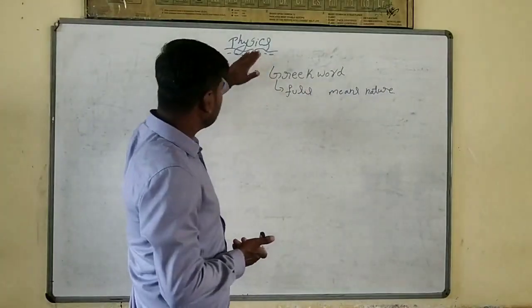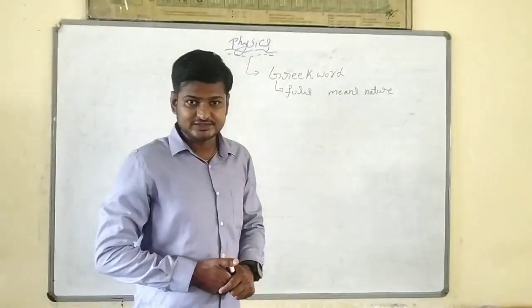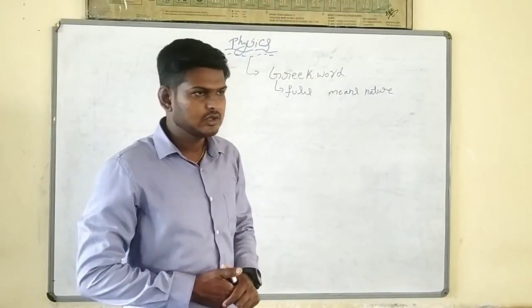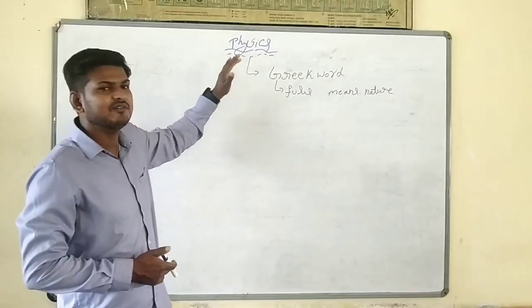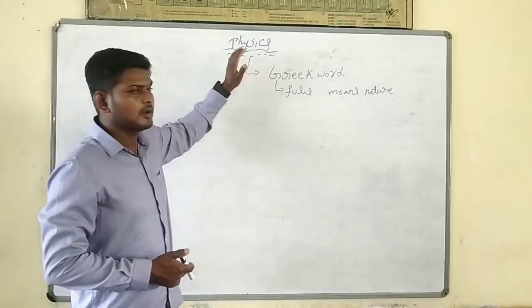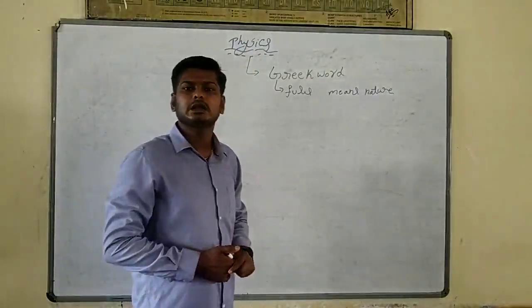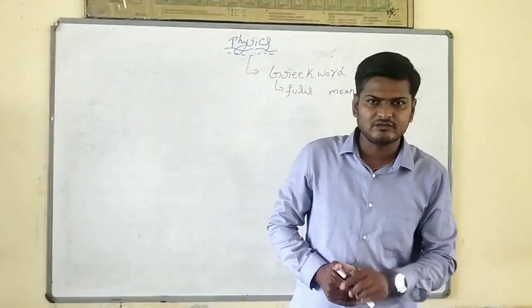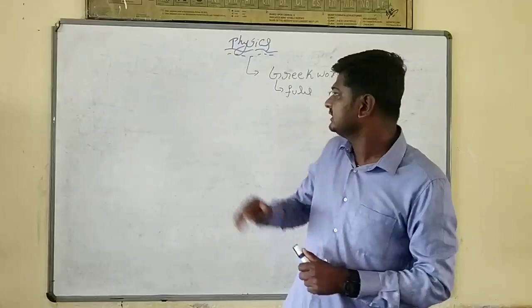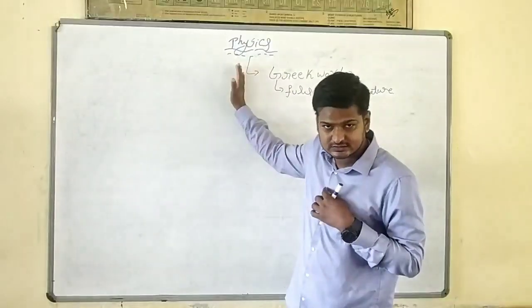Physics is a branch of science which deals with the study of nature and the properties of matter and energy. It is called physics. Simple.